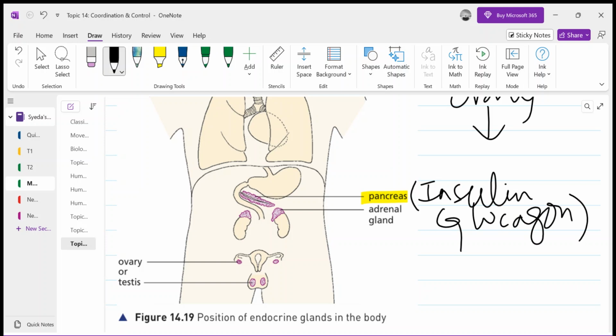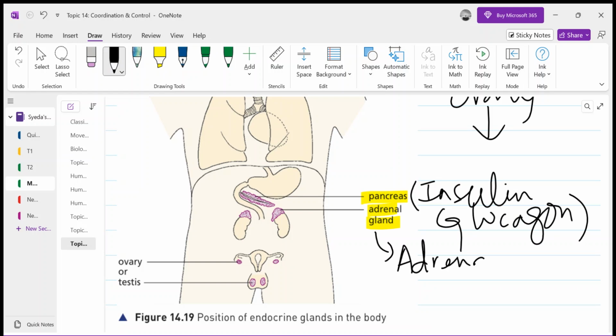Now there is a big difference. Glycogen is a polysaccharide, which is the storage form of carbohydrates in animals, while glucagon is a hormone which is released by the pancreas. Now, the adrenal glands are situated at the upper side of the kidneys, right? And we will be discussing their hormone adrenaline in detail in today's class.